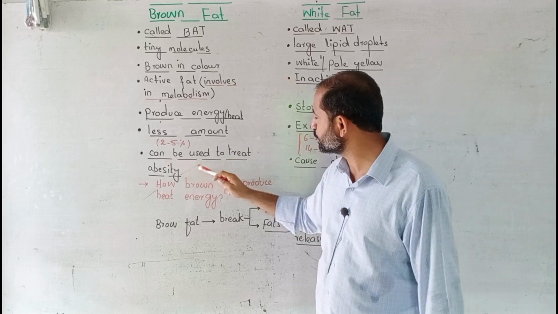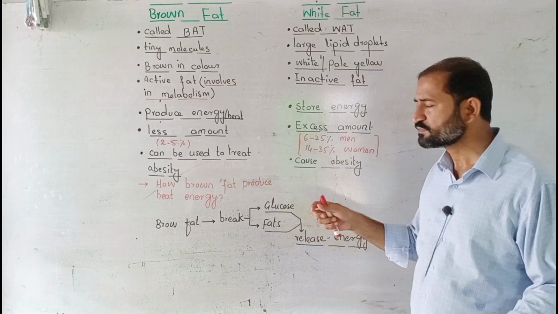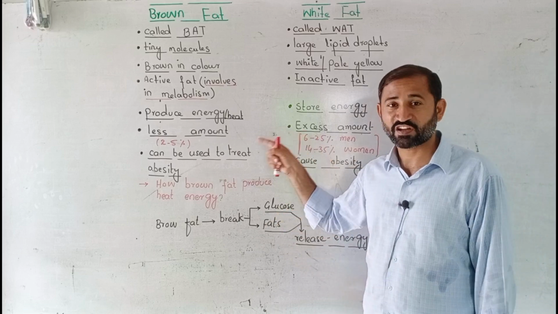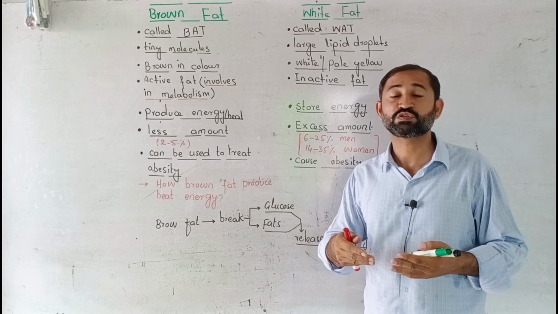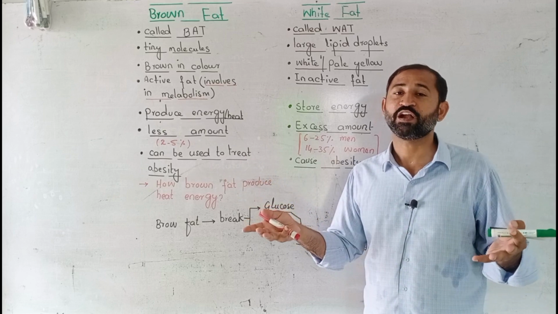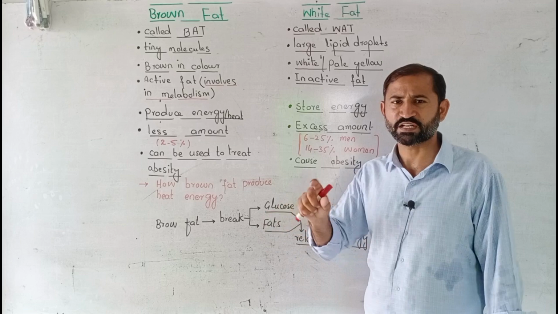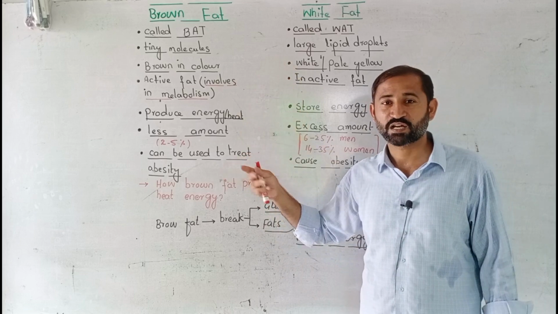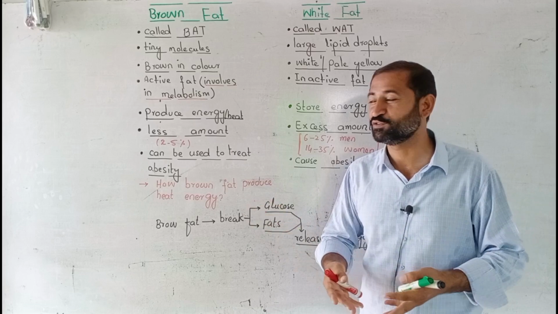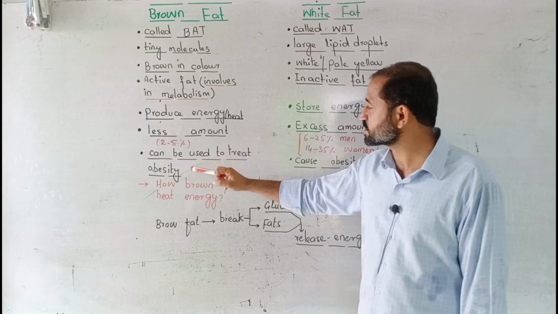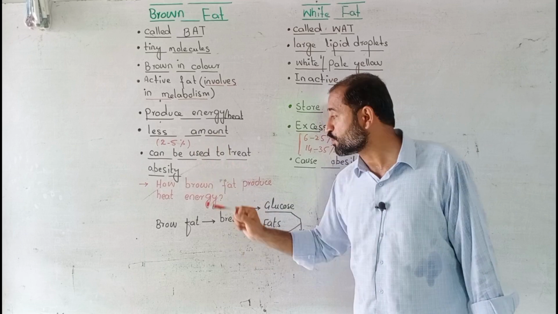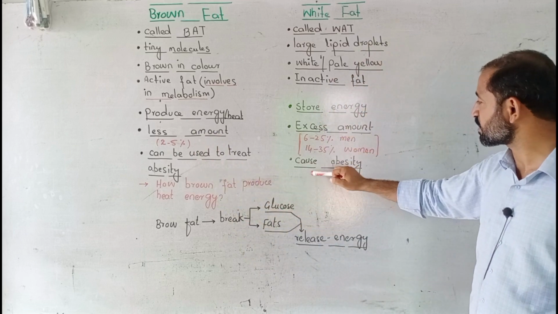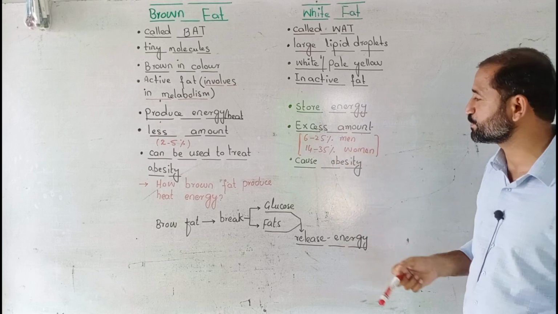Next one is it can be used to treat obesity. Scientists are trying to make a solution on the base of brown fat. Brown fat is used to convert or break fatty molecules or normal fatty molecules. So scientists think that to reduce obesity we can use brown fats for the breaking of fatty molecules that can reduce body weight. It means it is used to treat obesity, whereas white fat causes obesity. It is the reverse of the brown fat.